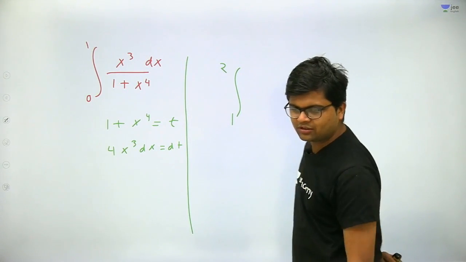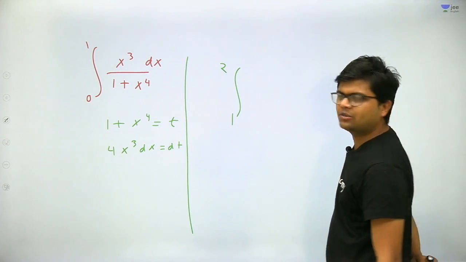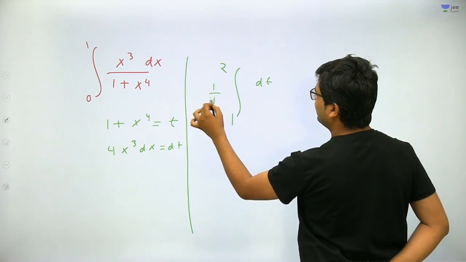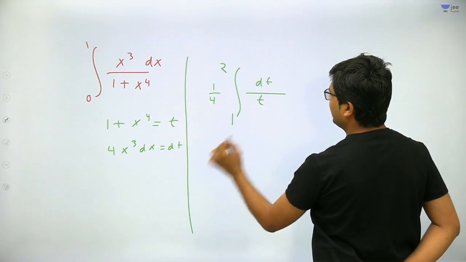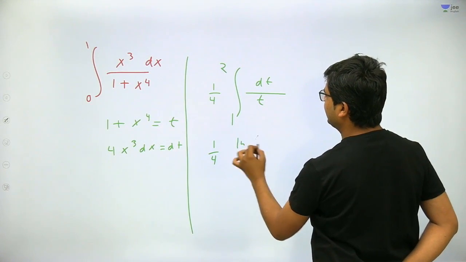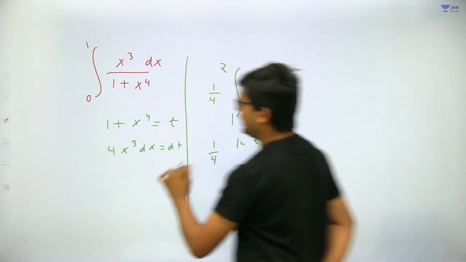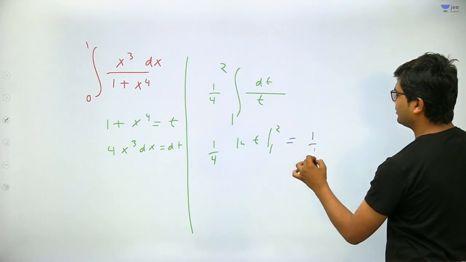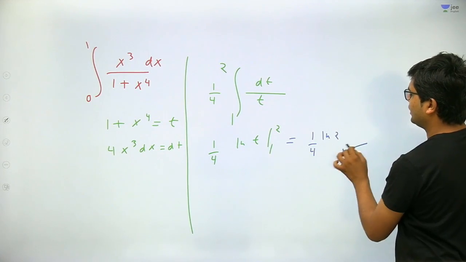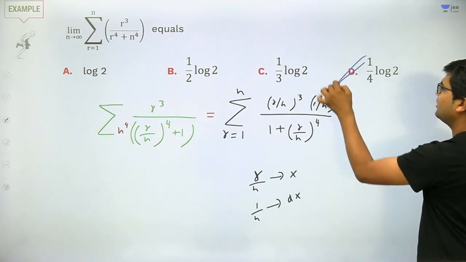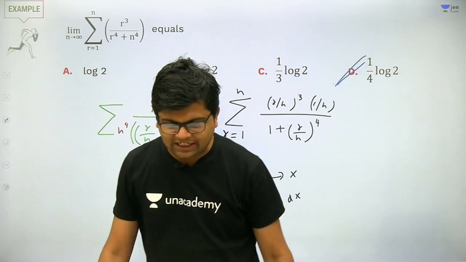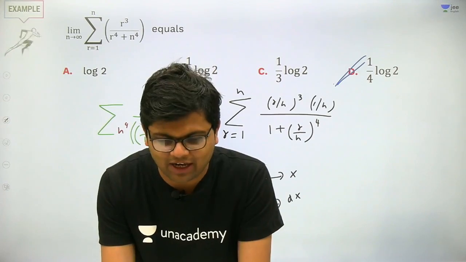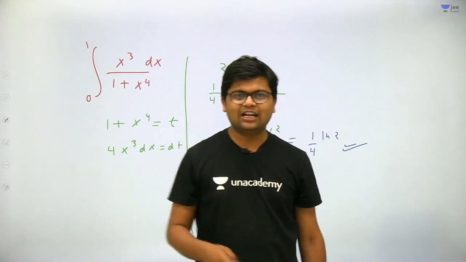Yeah, D is the correct option. Shreyash, D is the correct option, no worries about that. And this will be dt into 1 by 4 upon t, and 1 by 4 integral of 1 upon t is ln t from 1 to 2. Apply the limits, just to find the definite integral. It will be 1 by 4 times of log of 2. So answer that will come out to be D for Delhi. Yes, Shreyash, D is the right answer. Very good, bacha, very good. Let's start with the next question.